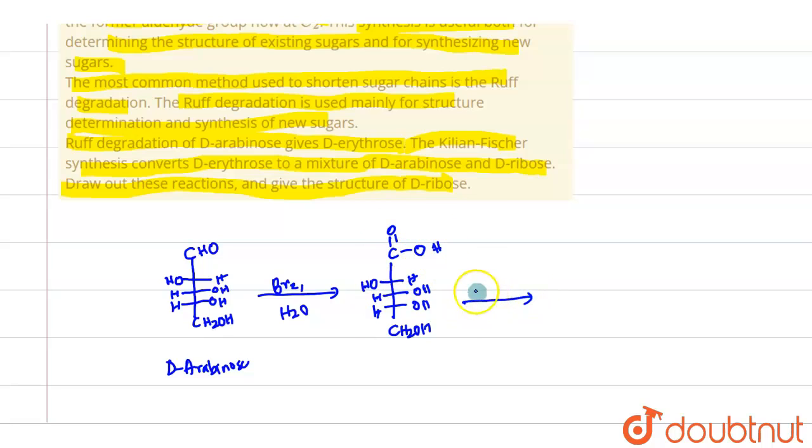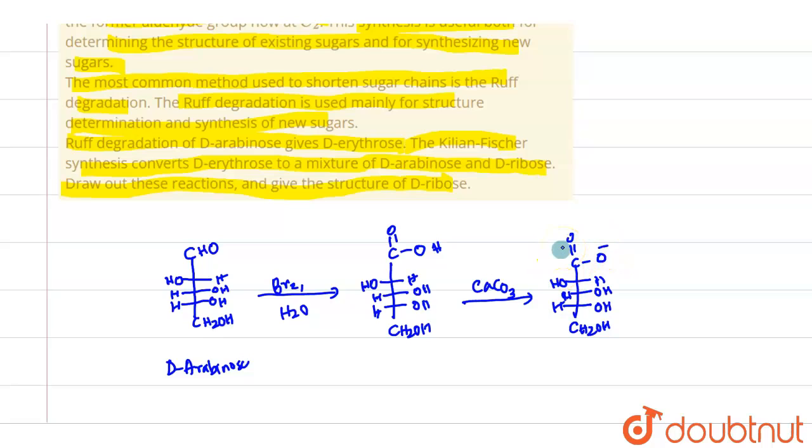This is oxidation. Now we use a base, CaCO3, which will abstract the acidic proton. So we have the product with COO minus.